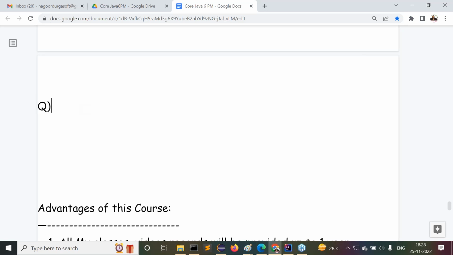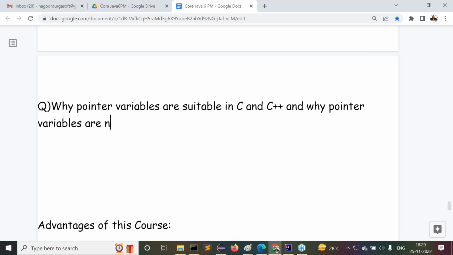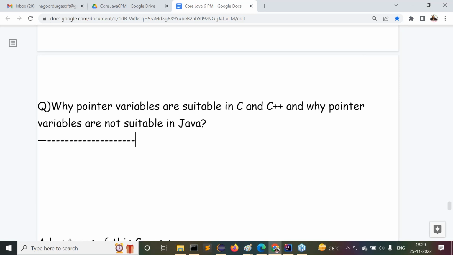I have a question now. Why are pointer variables suitable in C and C++, and why are pointer variables not suitable in Java? This is a question, guys.